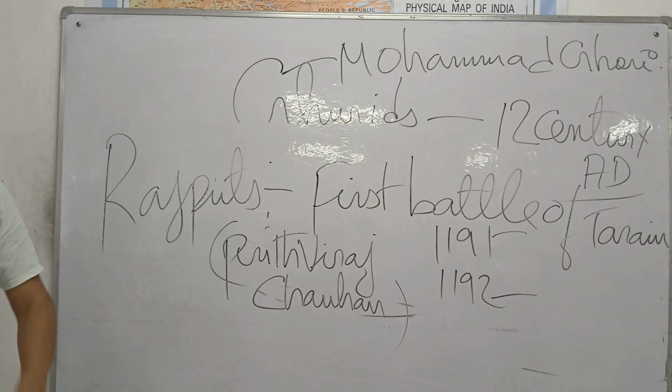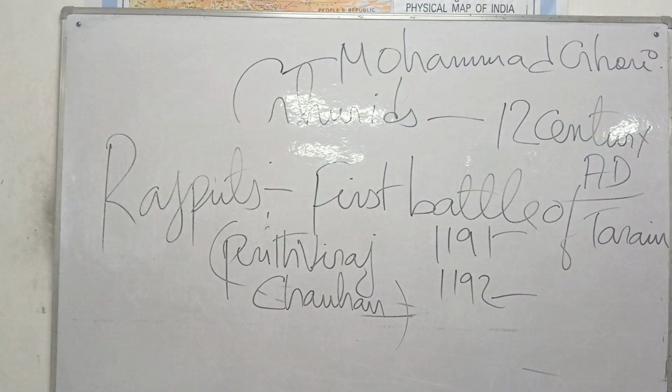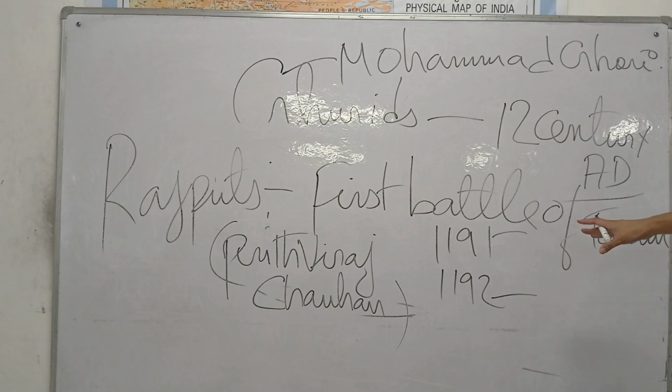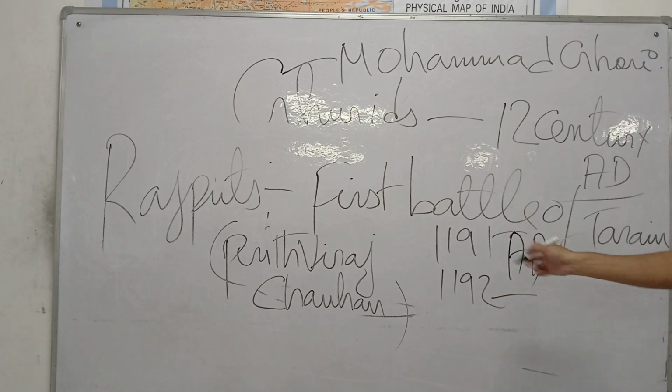Prithviraj Chauhan, one of the greatest kings of the Rajput dynasty, fought Muhammad Ghori. Muhammad Ghori and Prithviraj Chauhan fought the first battle of Tarain in the year 1191. Tarain is presently in Haryana. The Rajputs fought under Prithviraj Chauhan.